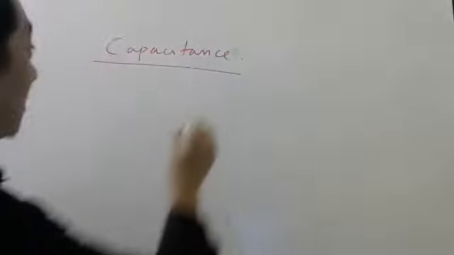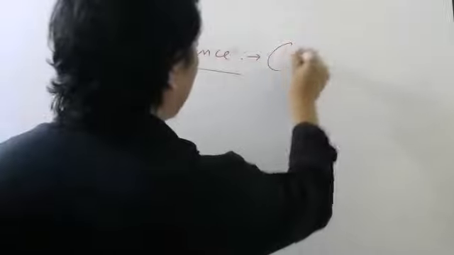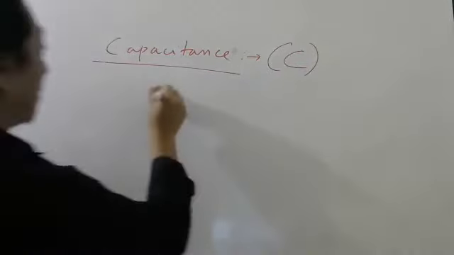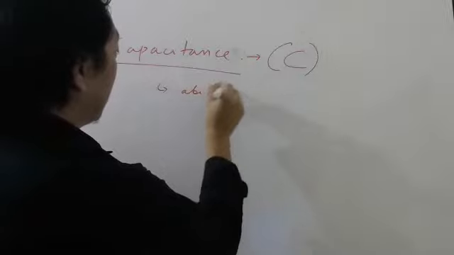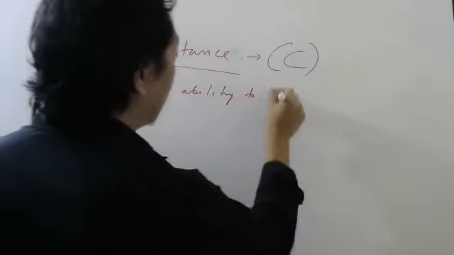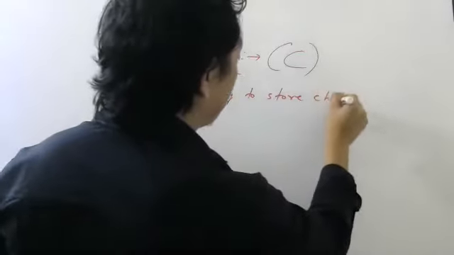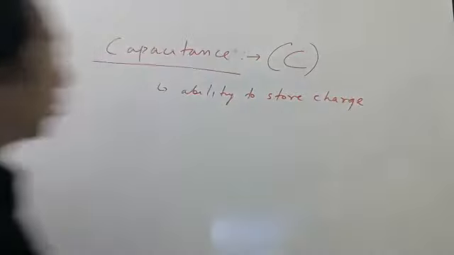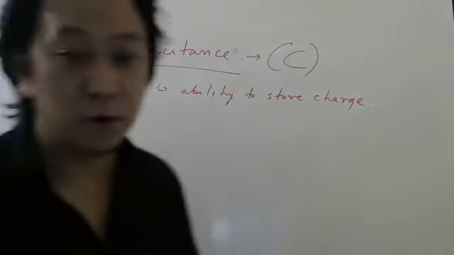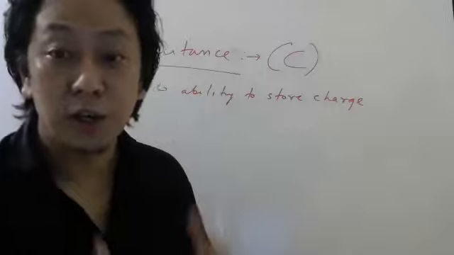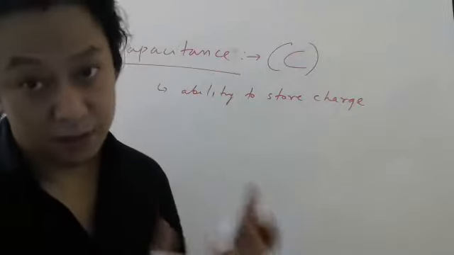So this is a physical quantity. I will give a symbol capital C. So this is the ability to store charge. If a capacitor has more capacitance, it will store more charge for the same potential.